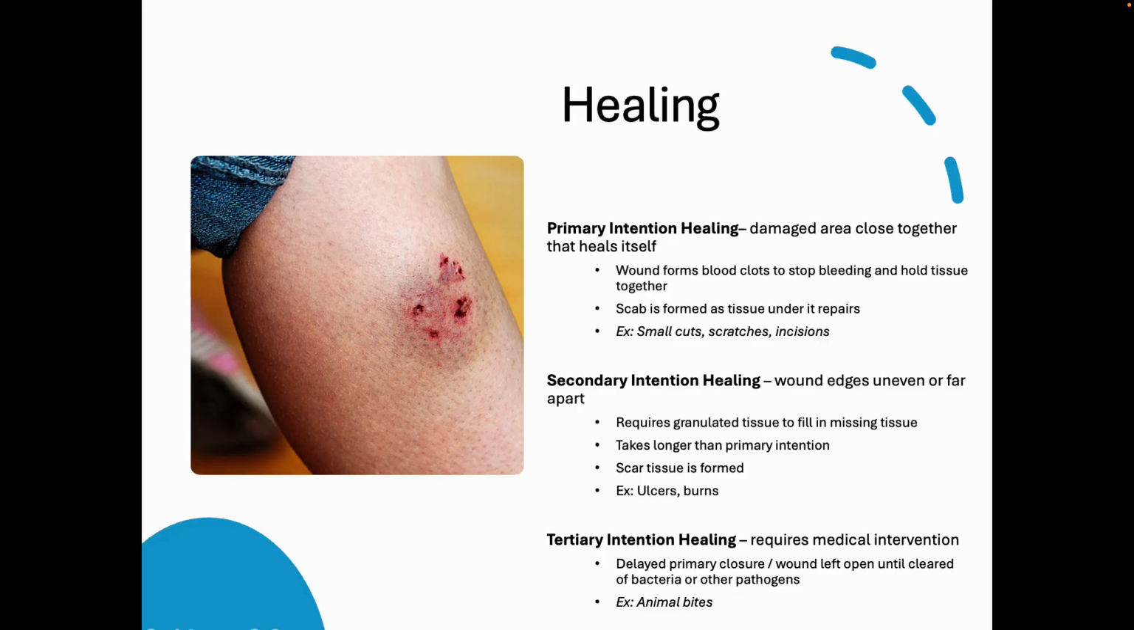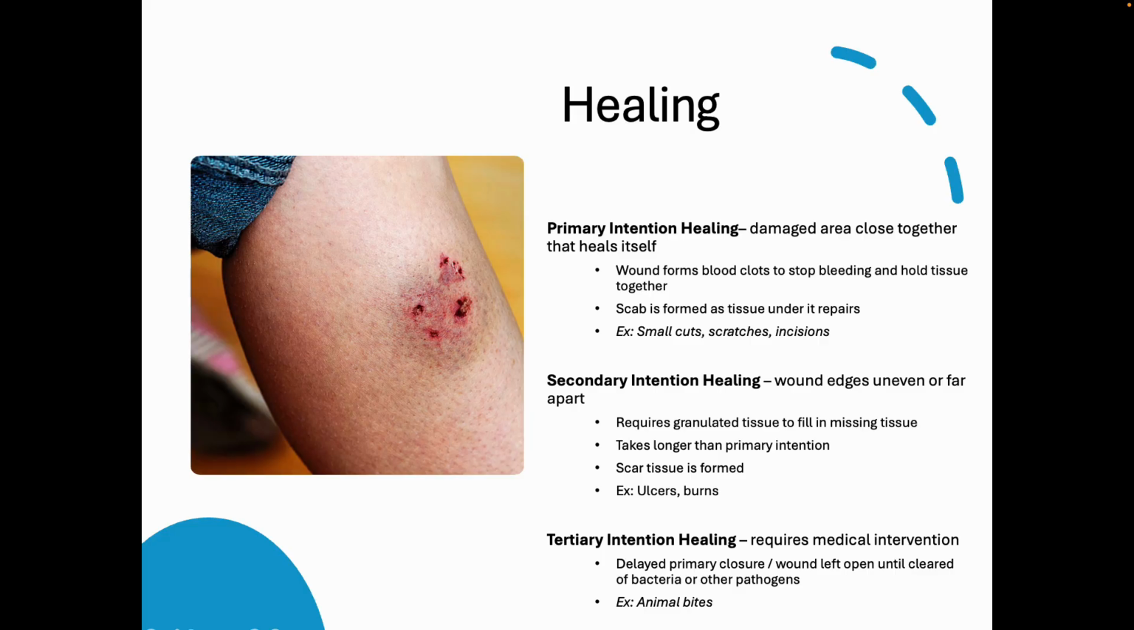All right. So what happens is the wound forms a blood clot. Bleeding stops. The tissue's held together. A scab is formed. Under the scab, things are repaired, and then the scab falls off.